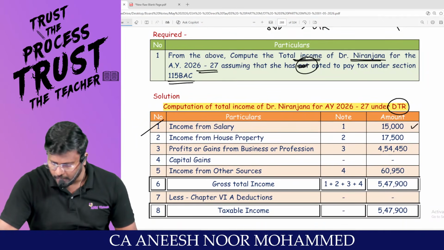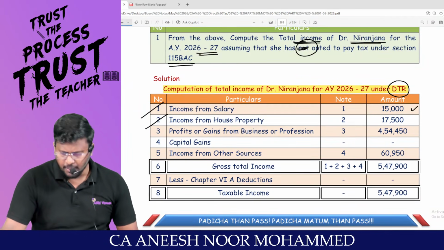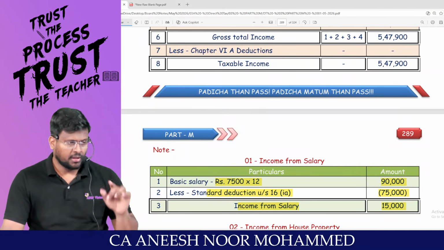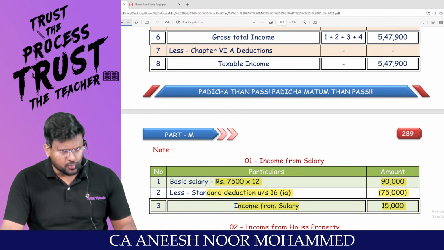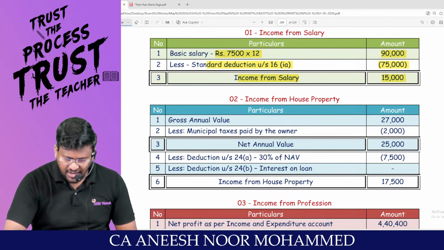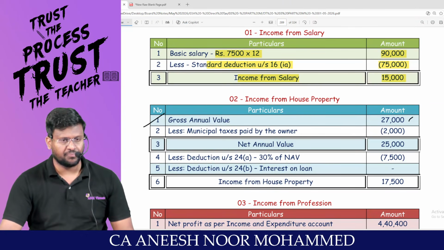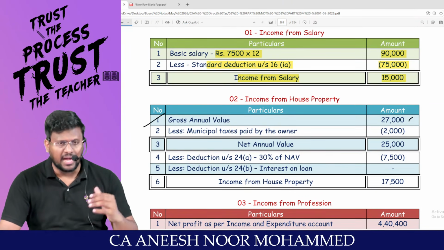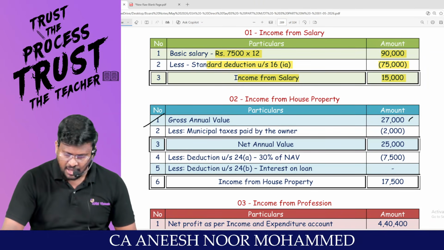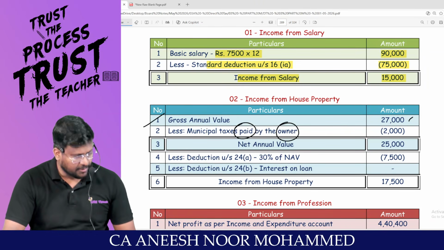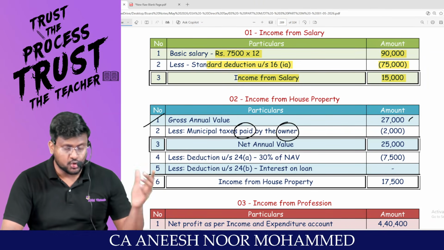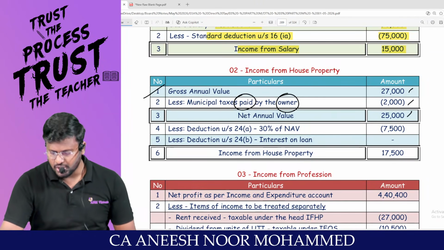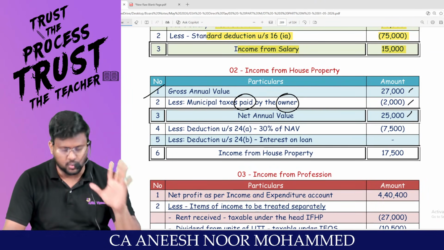Any problem to anyone? Number two, income from house property, my dear lovable students. Sir, does she have any house property income? Yes. She is having GAV of 27,000. Less: municipal tax paid by the owner, 2,000. Has it been paid by the owner? Yes. But this has been debited to the P&L account, so it should be added back in PGBP. And this 2,000 can be claimed as deduction.